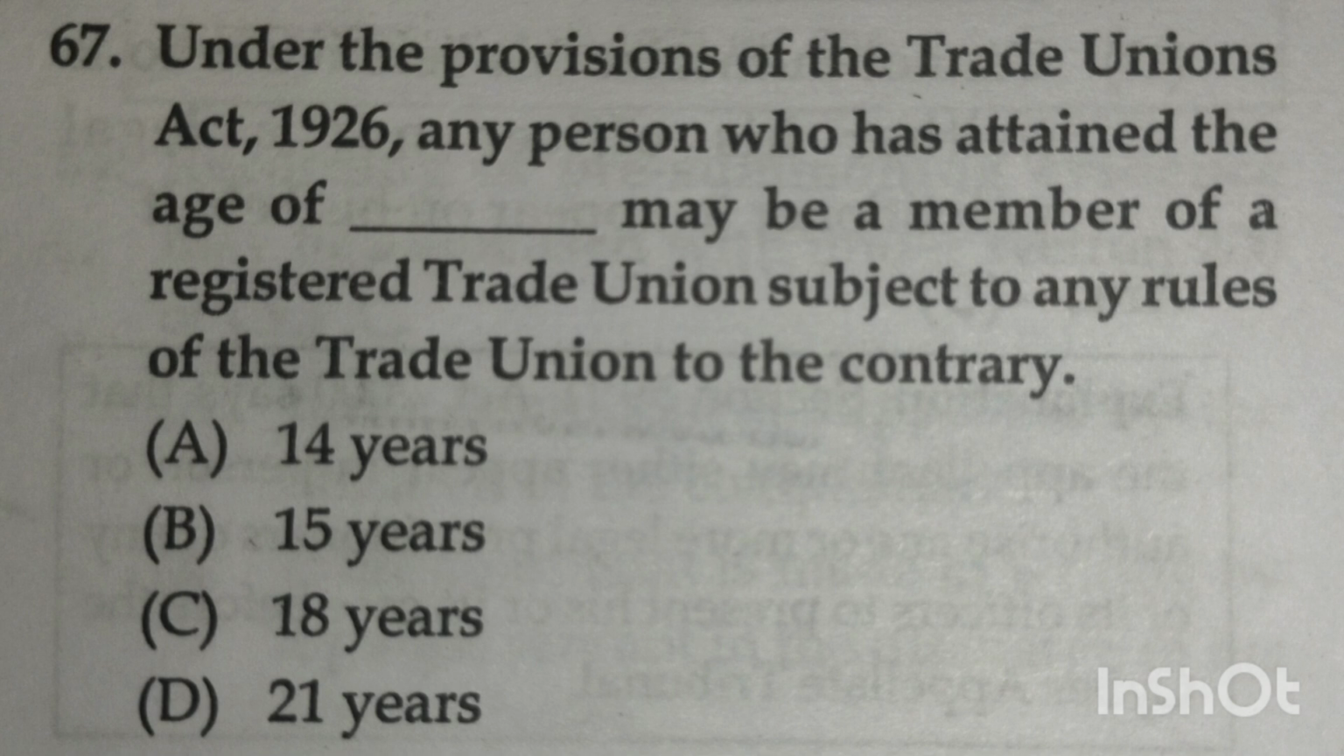Next question, under the provisions of the Trade Unions Act 1926, any person who has attained the age of dash may be a member of a registered trade union subject to any rules of the trade union to the contrary. Option A 14 years, option B 15 years, option C 18 years, option D 21 years. The answer is option B, 15 years. As per section 21 of the Trade Unions Act, any person who has attained the age of 15 years may be a member of a registered trade union.